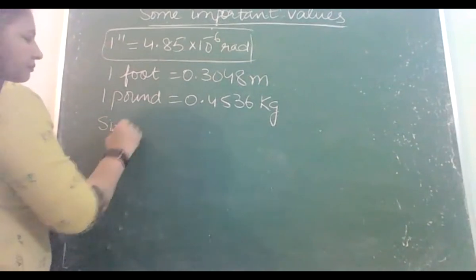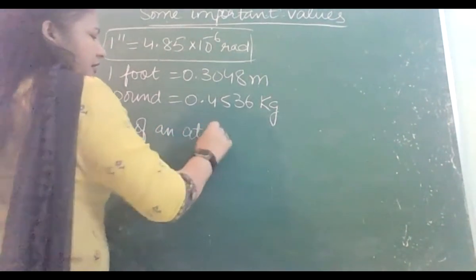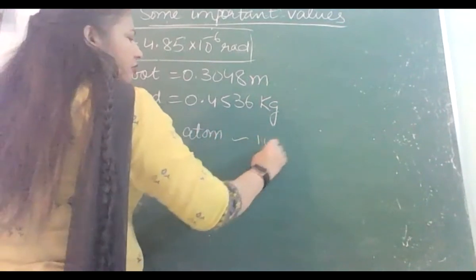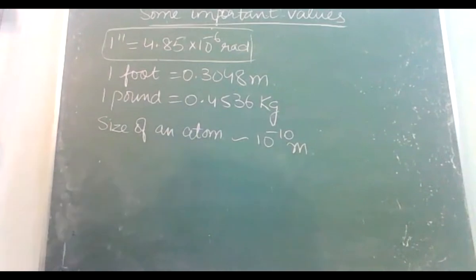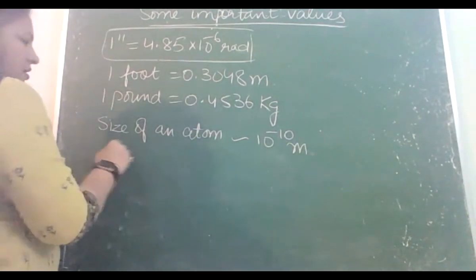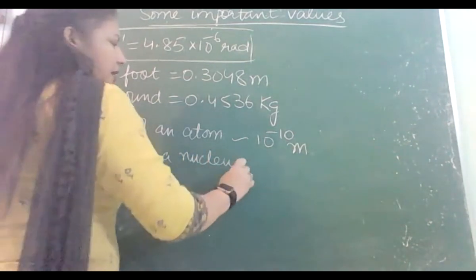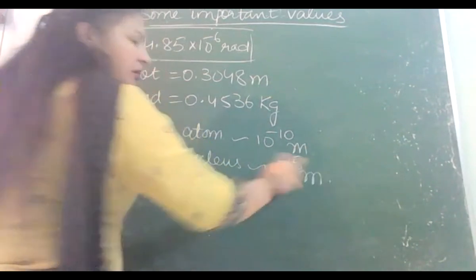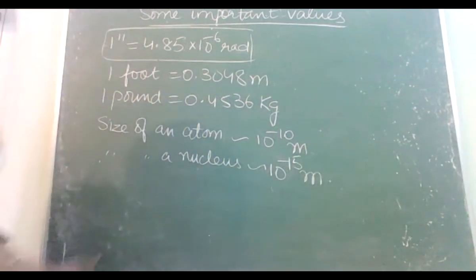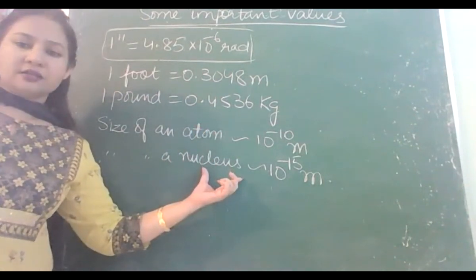Size of an atom, radius of an atom, is of the order of 1 angstrom. Atom is much bigger than a nucleus, 1 lakh times bigger. Size of a nucleus is approximately of the order of 10 raised to power minus 15 meter, which is of the order of 1 Fermi. So you can see how spacious is an atom in comparison to a nucleus.